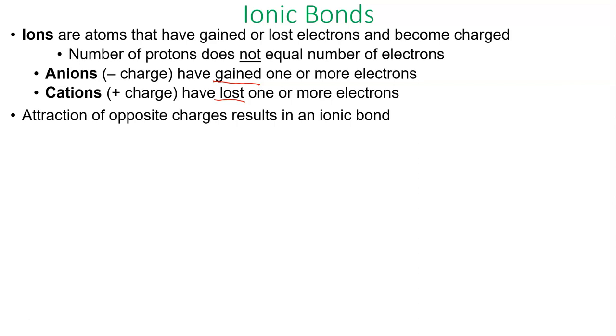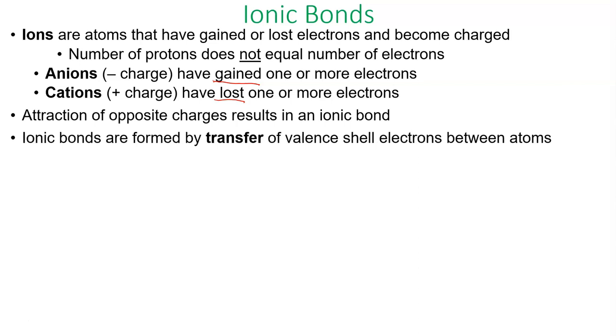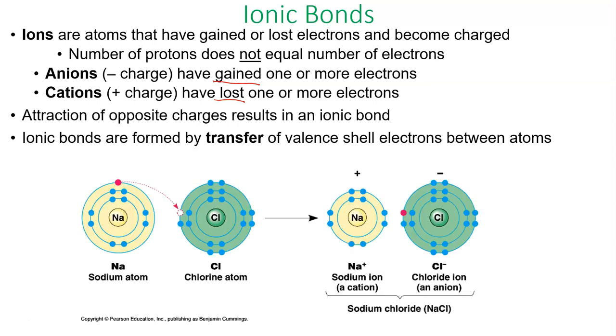Because you develop these ions when you give away or take in an extra electron and you generate a charge, then these charges will be attracted to opposite charges of other elements, and that's going to give an ionic bond. So they're formed by transferring, moving, or exchanging valence shell electrons between the atoms. It's very important that you realize these guys are not sharing electrons. They are literally giving them away.